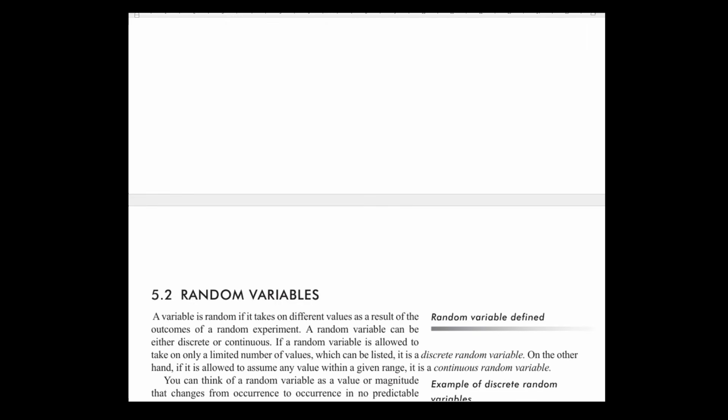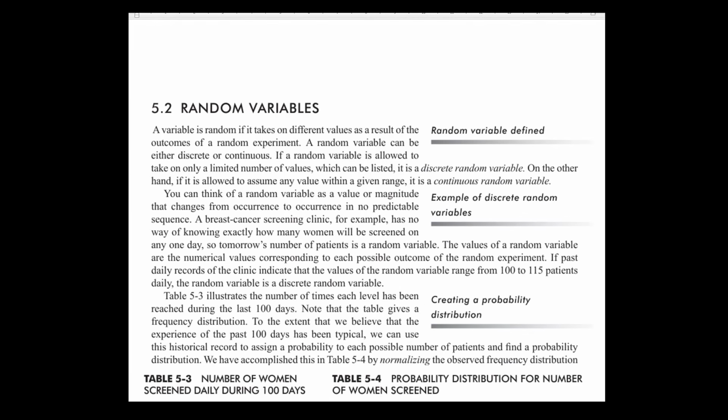So we have a distribution generated from a random variable. So what is a random variable? A random variable is the result of a random experiment. There are two types of random variables: discrete random variable and continuous random variable.